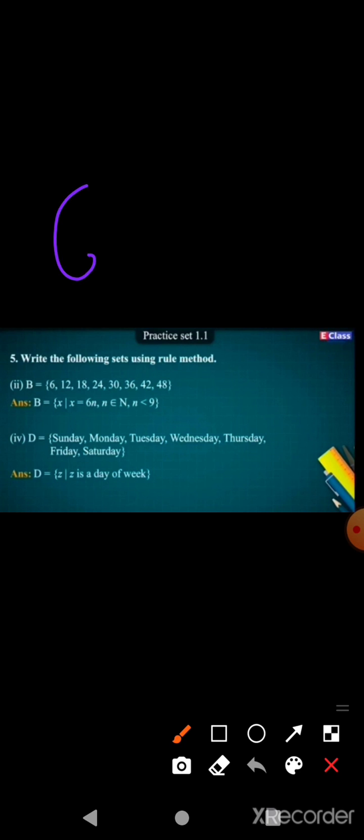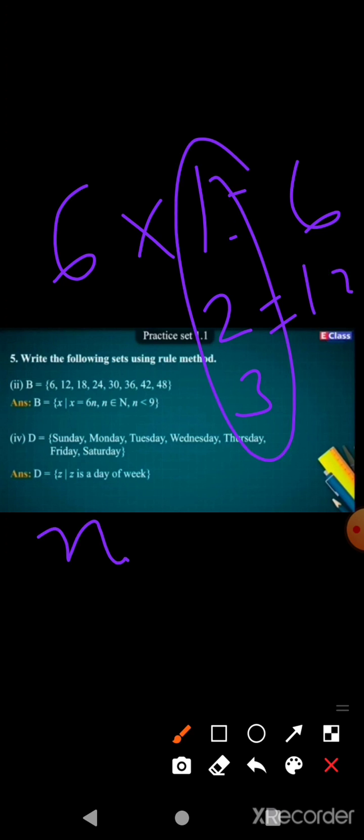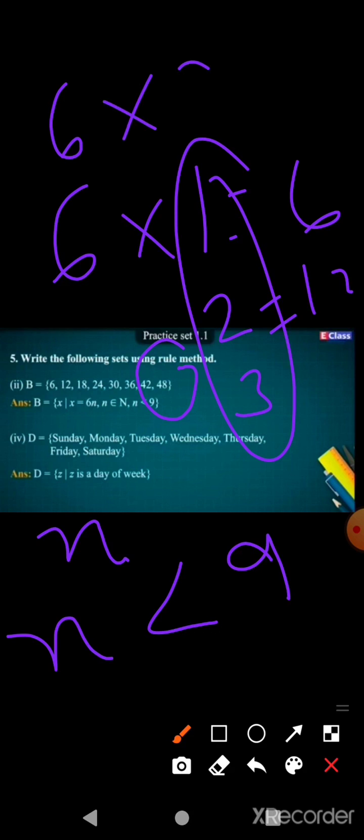Now as you know, 6 into 1 is 6, 6 into 2 is 12. So these 1, 2, 3 we write as small n, and this n belongs to natural numbers because 1, 2, 3, 4 are all natural numbers. Here we have written n is less than 9 because 48 is given, that is 6 eights are 48, that is why we write less than 9.